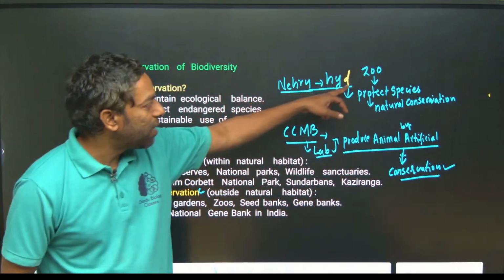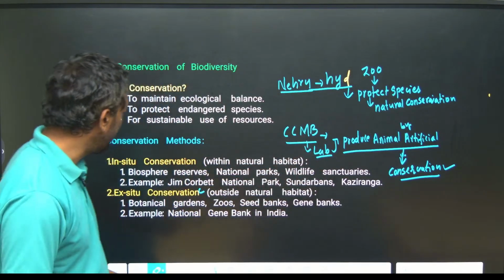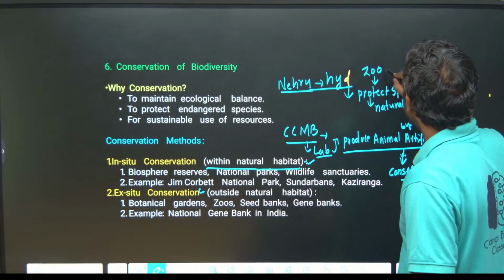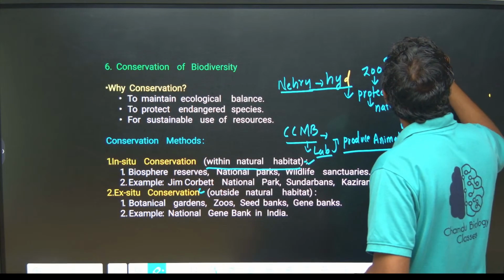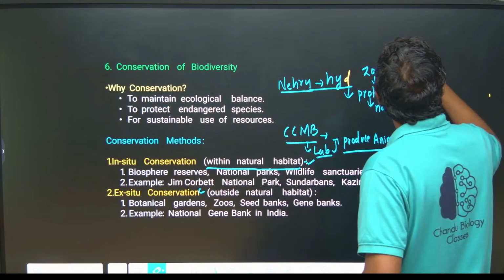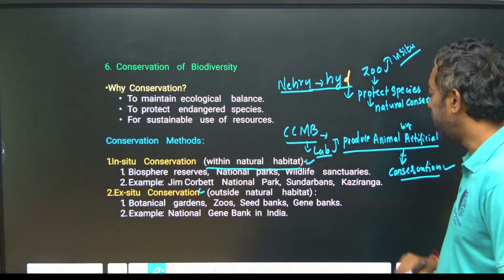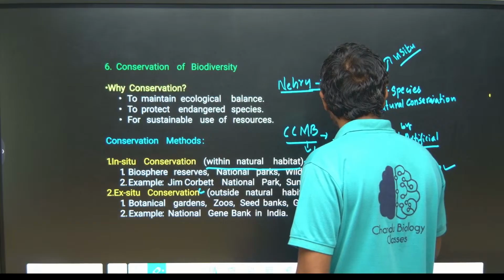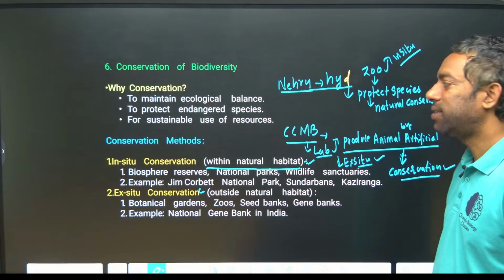What kind of conservation is a zoo, and what kind is a lab? We are going to discuss in situ conservation, which is within the natural habitat. Zoo is in situ conservation. Lab is ex situ conservation. I hope you guys understand.